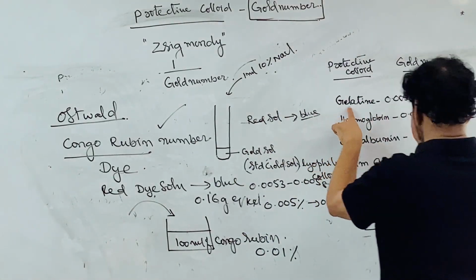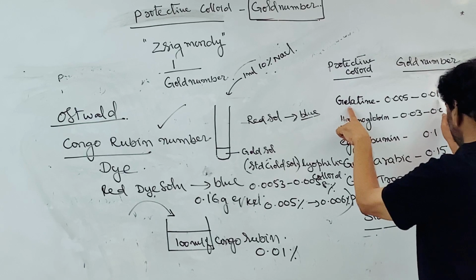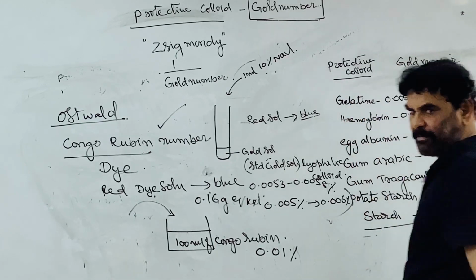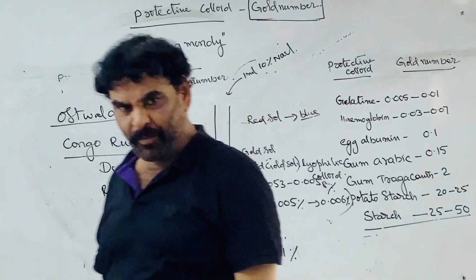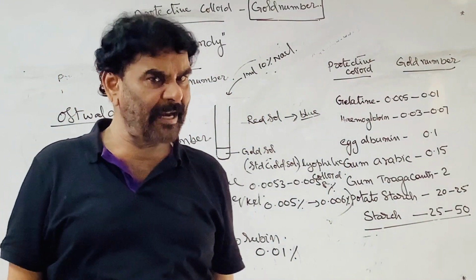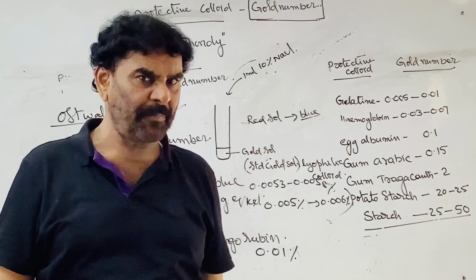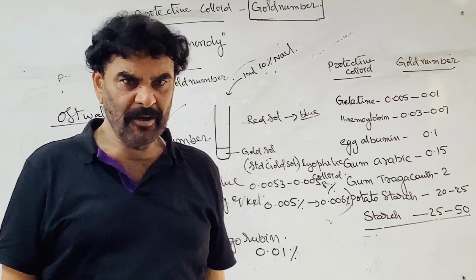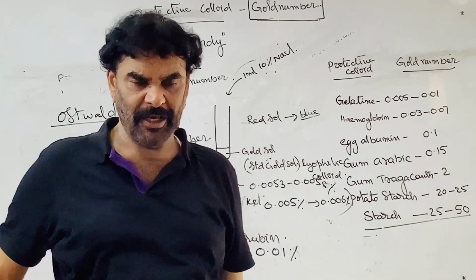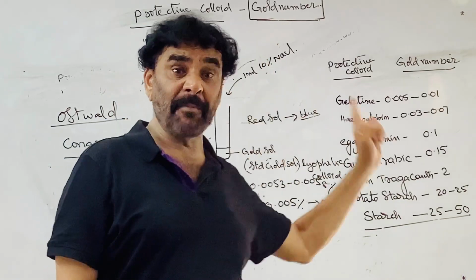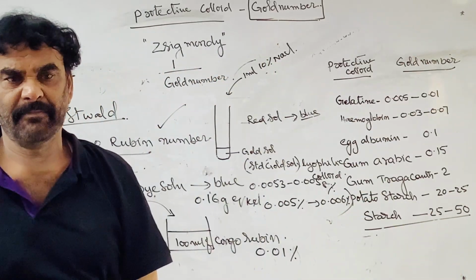Similarly, gelatin has a Congo Rubin number. The Congo Rubin number of gelatin is nothing but the milligrams of gelatin to be added to the 100 ml of 0.01% Congo Rubin dye solution to prevent the precipitation or coagulation on addition of 0.16 gram equivalence of KCl.